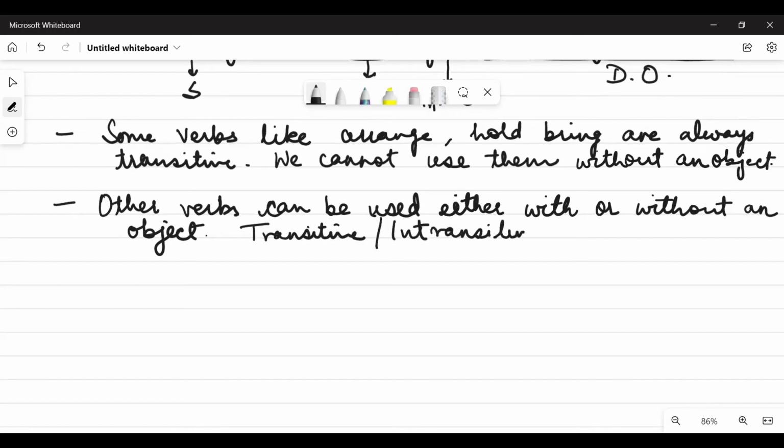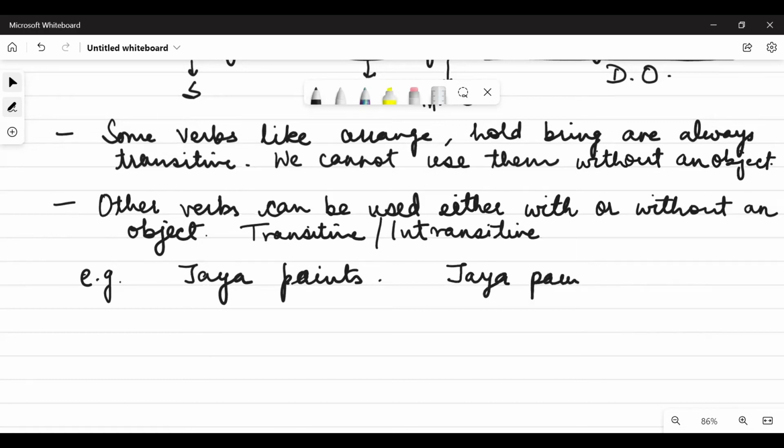Let me give you some examples. For example, if you say Jaya paints, here it is fine, she paints. If we say Jaya paints a picture, this is also fine. So the verb paints here is intransitive, because it is used without an object, and here it is transitive, because it is used with an object.